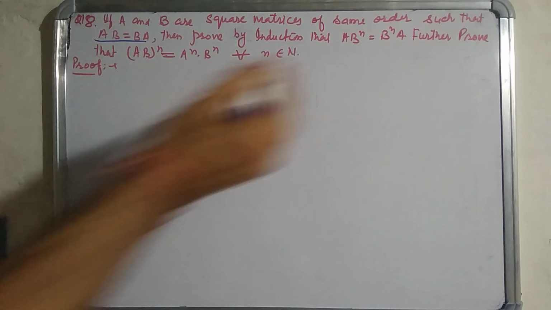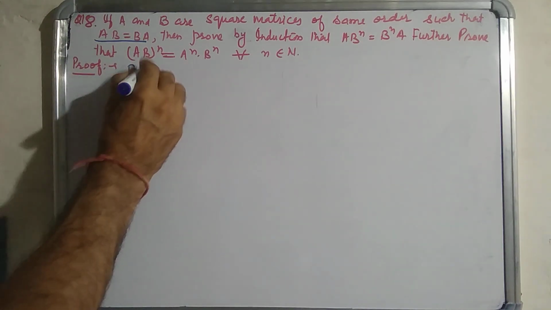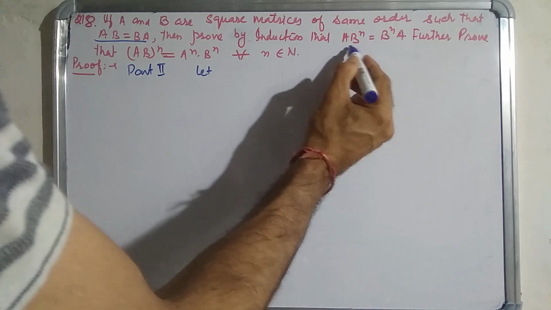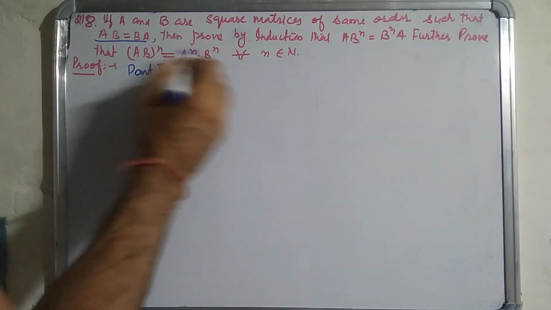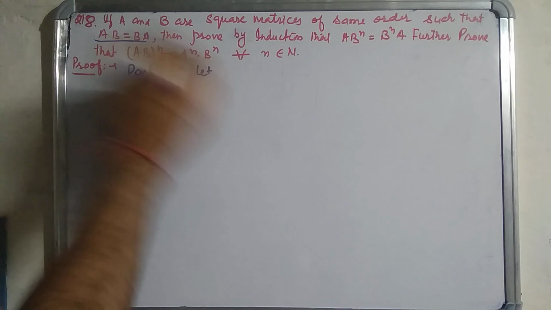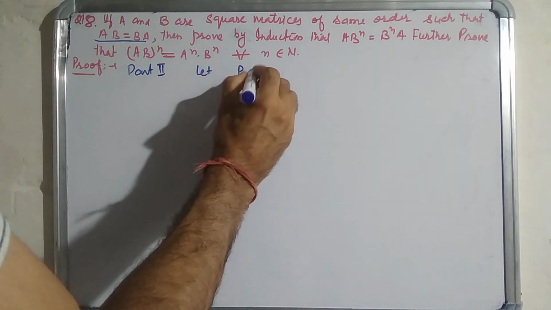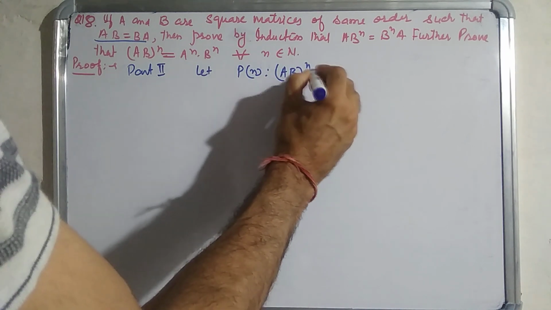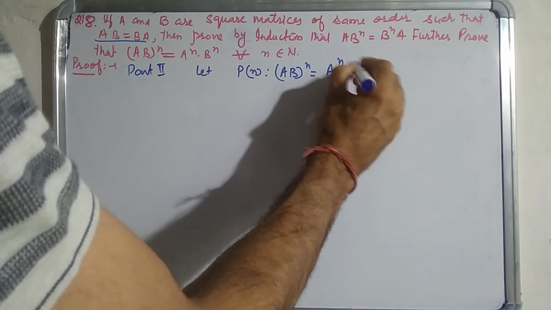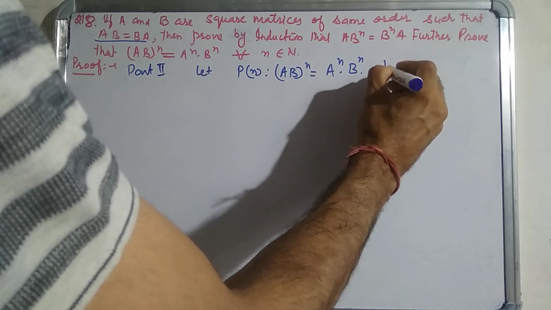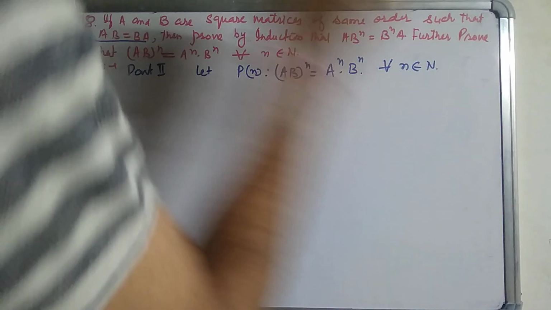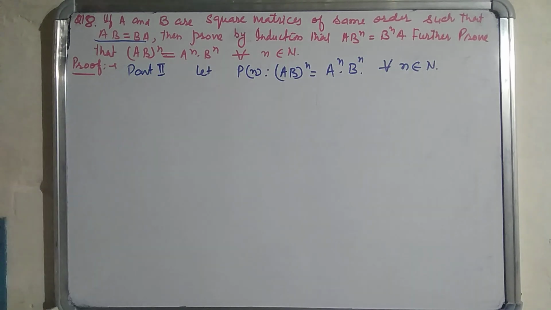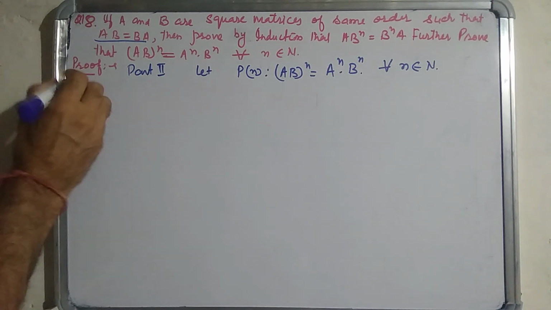Now in part 2 of the question, we will prove that (AB)^n is equal to A^n B^n. Let the statement Pn be: (AB)^n is equal to A^n B^n for all n belonging to the set of natural numbers. We shall prove this by the principle of mathematical induction.